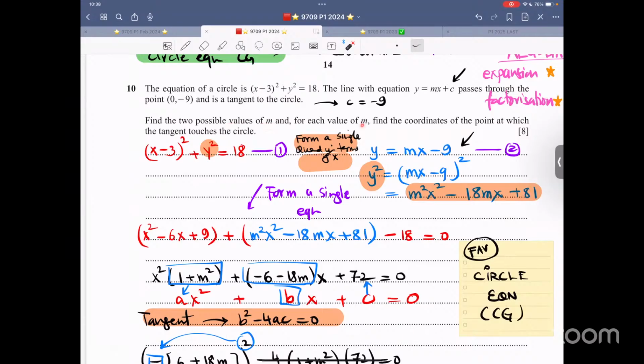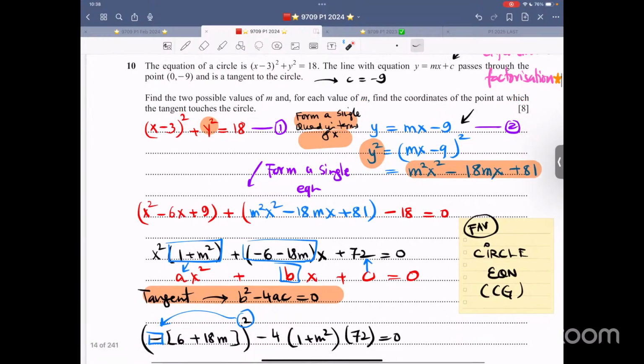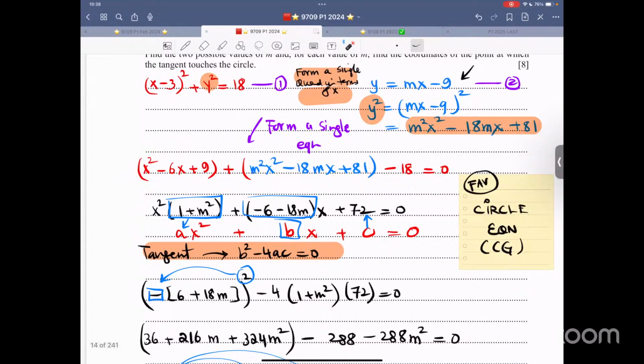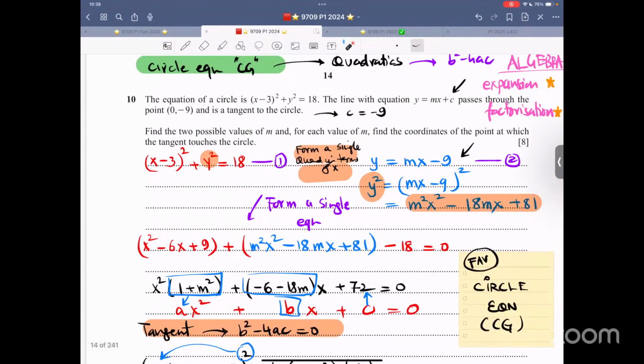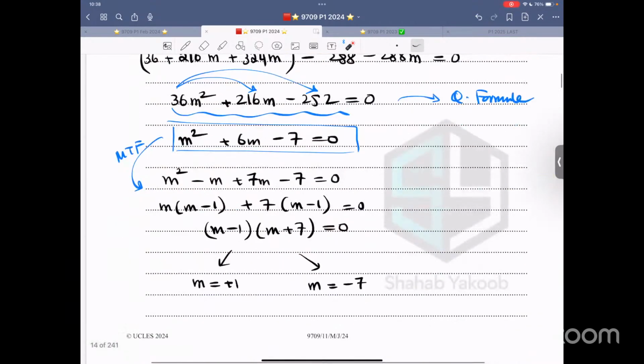For each value, find the coordinates of the point at which the tangent touches the circle. Look at the marks, 8. So this is the single equation that you have. So you can plug in the value over here and then factorize this. Or if you have all the time in the world, go to the original, again equate, again make a single equation. I think the choice is yours.